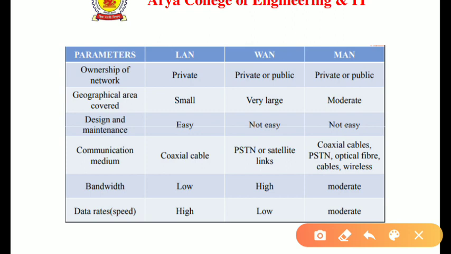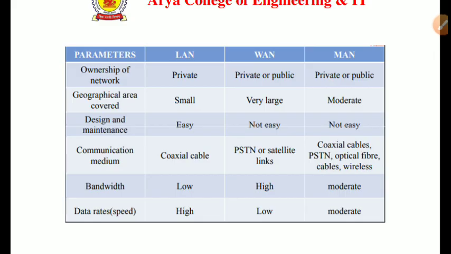Communication media: coaxial cables are used in LAN, and PSTN or satellite links are used in WAN. And coaxial cables, PSTN, optical fiber cables, and wireless can be used in a MAN. If we talk about bandwidth, we have low bandwidth in LAN, high bandwidth in WAN, and moderate bandwidth in MAN. We have different data rates for different networks. So we have high data rate in LAN, low data rate in WAN, and moderate data rate in MAN. So this is all about computer networks and their differences.